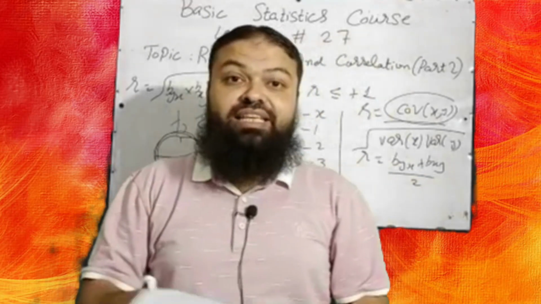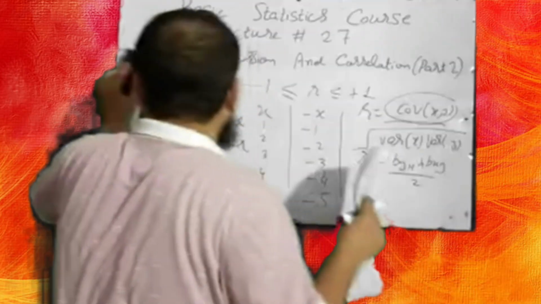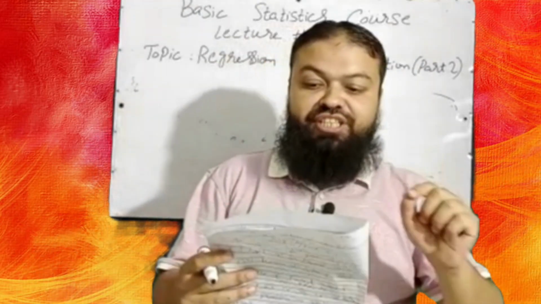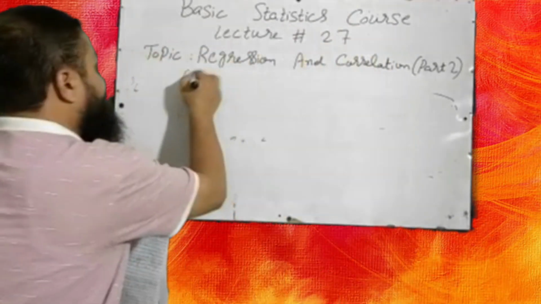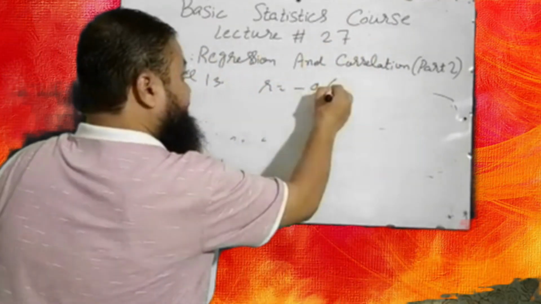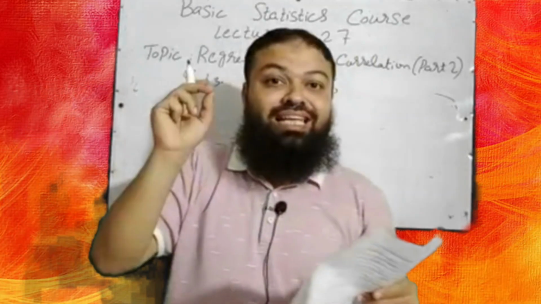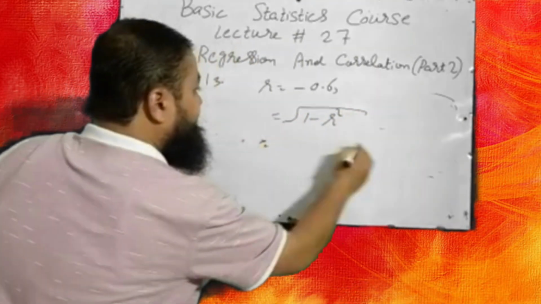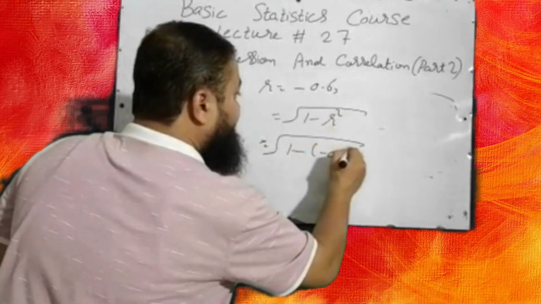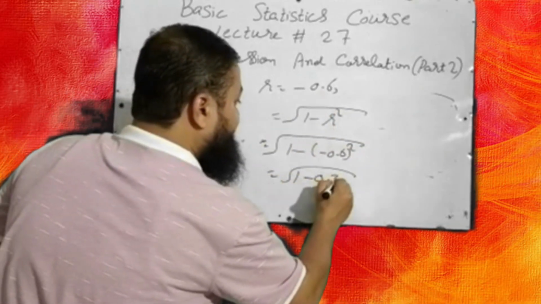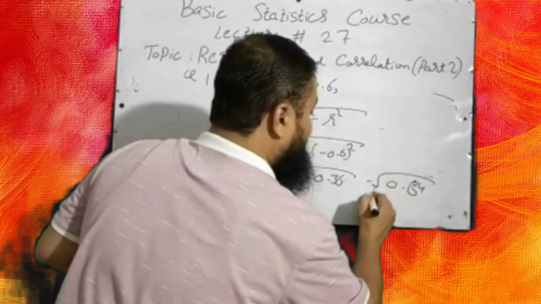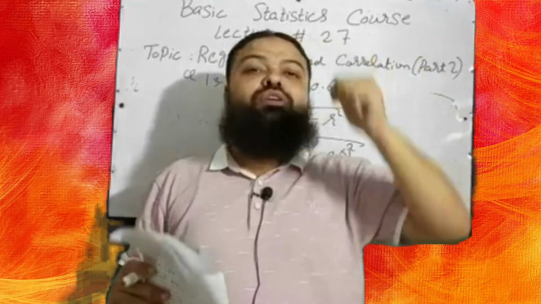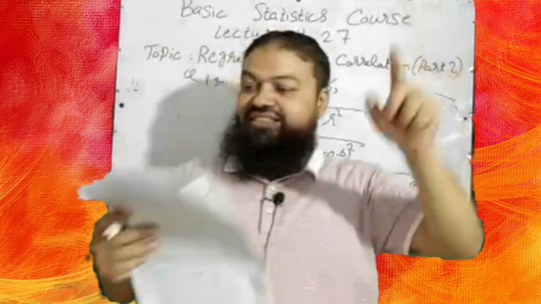Question number 13, a very important multiple choice question. If the coefficient of correlation between two variables is minus 0.6, then the coefficient of alienation is, we know, under root 1 minus r square. Just substitute the values. 1 minus minus 0.6 square, that will be 1 minus 0.36, 0.64 under the root, and 0.8 will be the correct option in the exam. Please keep in mind, the formula of coefficient of alienation is under root 1 minus r square.